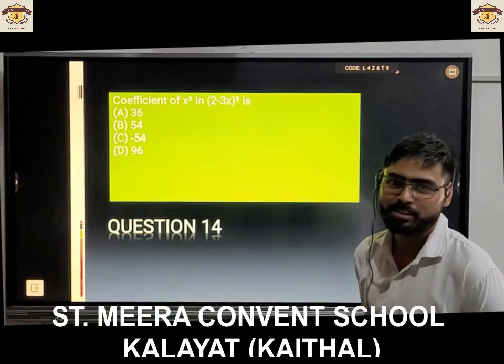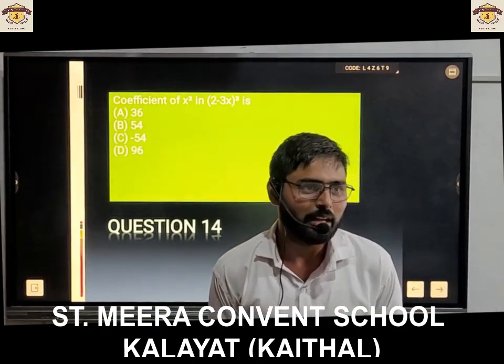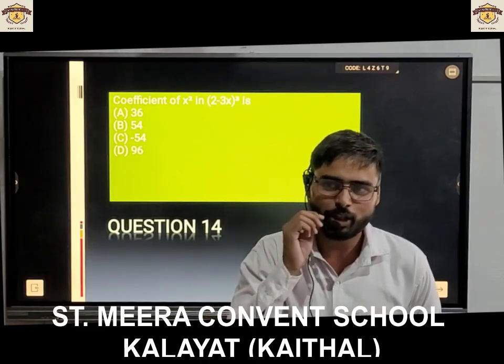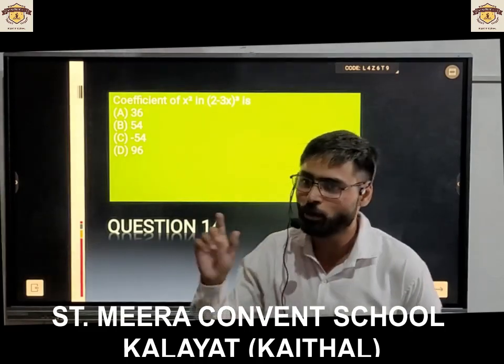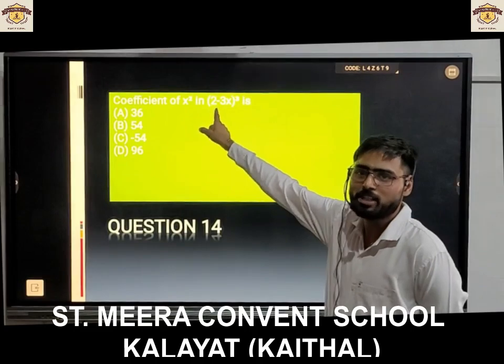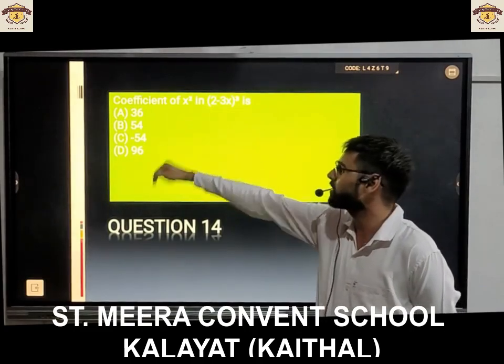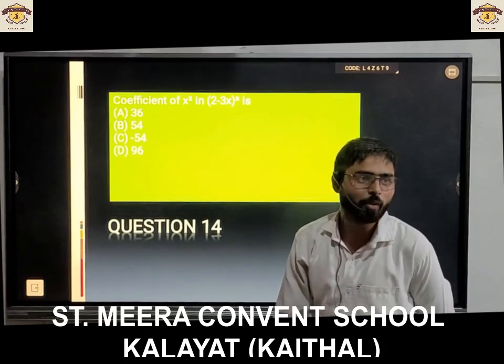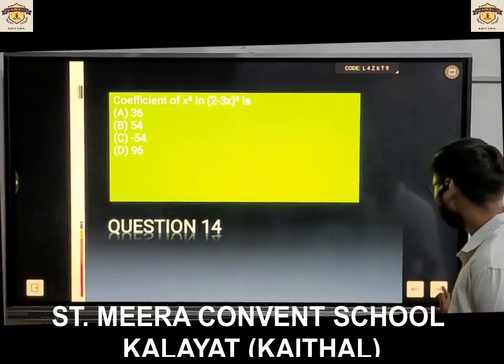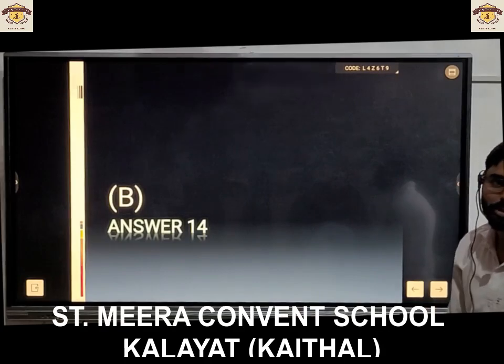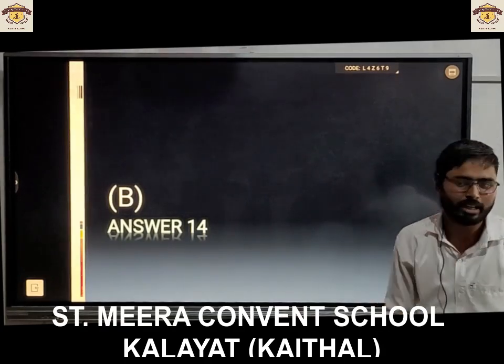Option A, 36, is an incorrect option. It means you have to learn the identities. If you apply the identity (a minus b) cube again, you will get the answer, option B, 54. The answer will be 54. The next question is for team Mukul. Get ready, Ruchi.